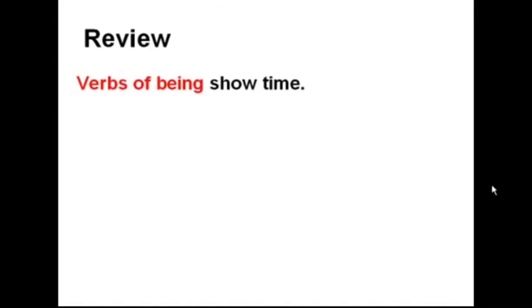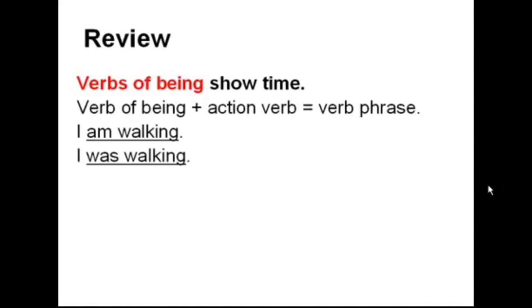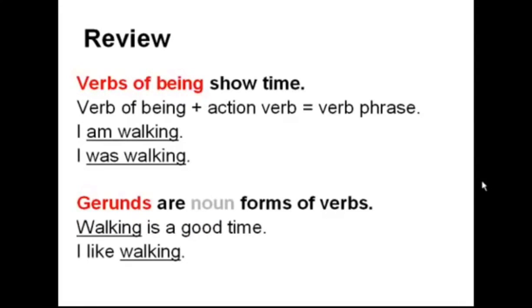In review, verbs of being show time. Verb of being plus an action verb equals a verb phrase, such as in the case, I am walking. I was walking. Gerunds, on the other hand, are noun forms of verbs. Walking is a good time. I like walking. Notice that the gerund can function as both the subject and the object of the sentence.